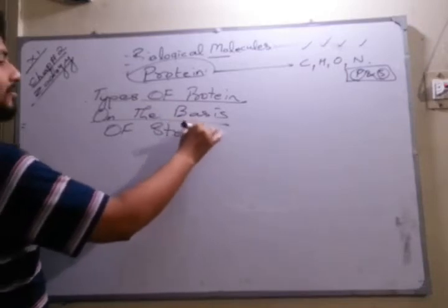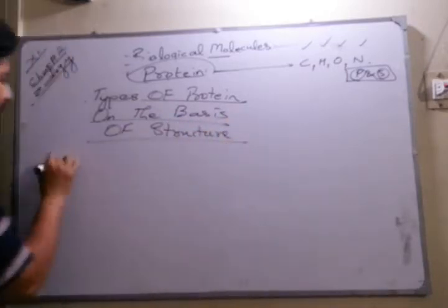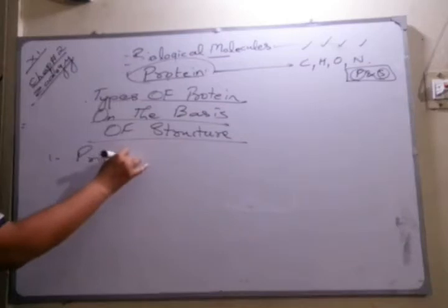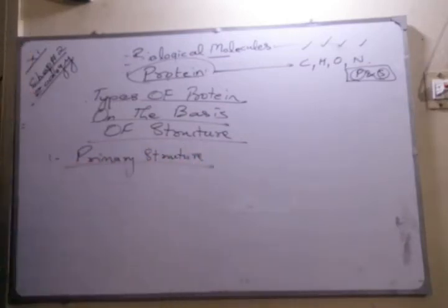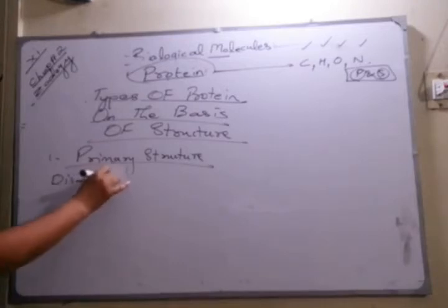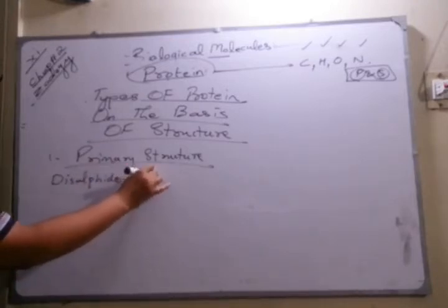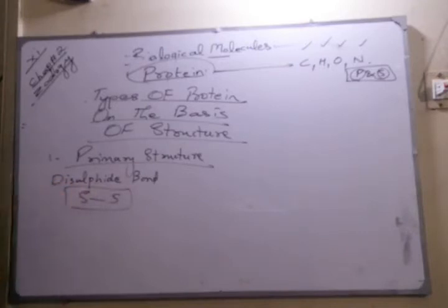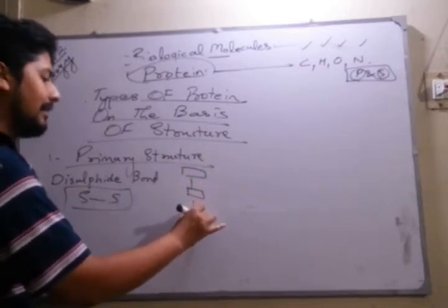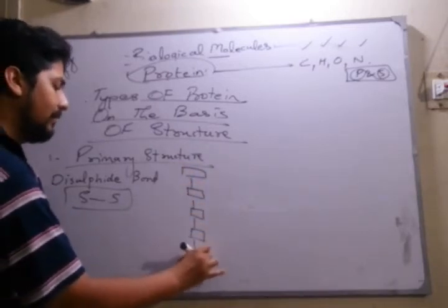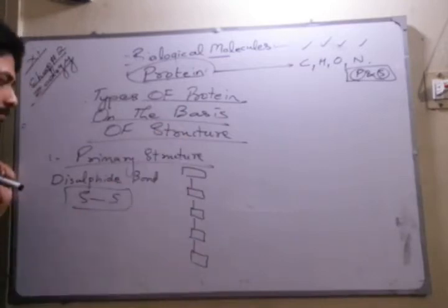And we better know that on the basis of the structure, we have the following types of protein, in which the first type is primary structure. The primary structure is formed between two sulfur atoms, so it is also referred to as a disulfide bond, because it is a bond formed between two sulfurs. In primary structure, the amino acids are arranged in a linear pattern, or in a straight line.